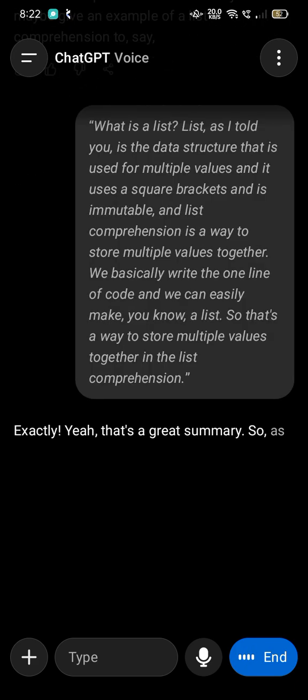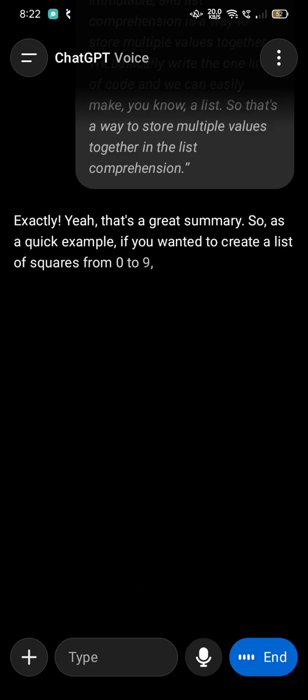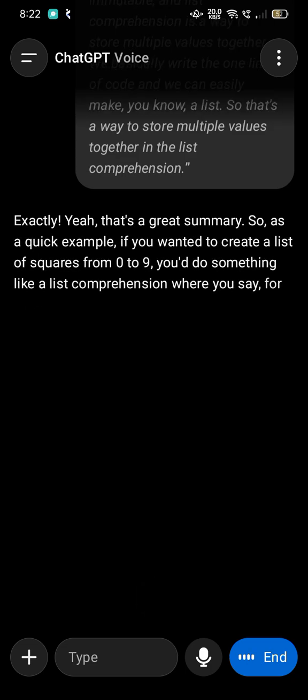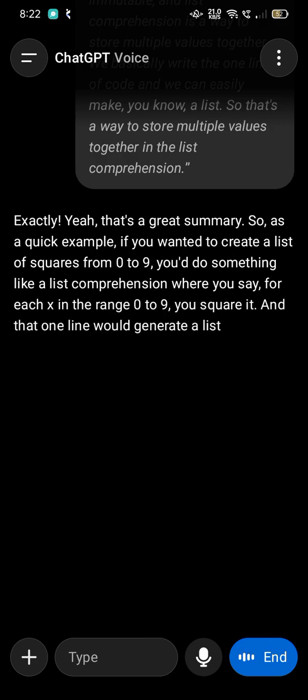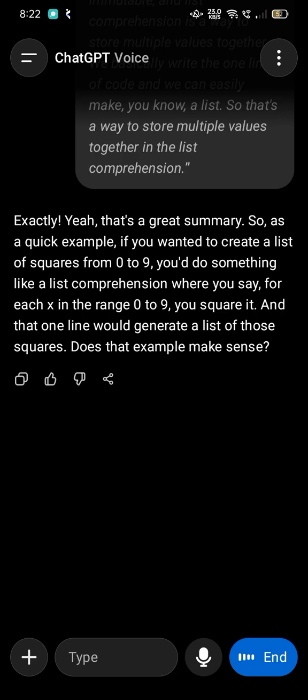Exactly. Yeah, that's a great summary. So, as a quick example, if you wanted to create a list of squares from 0 to 9, you'd do a list comprehension where you say, for each x in the range 0 to 9, you square it. And that one line would generate a list of those squares. Does that example make sense? Now you can ask another question of Python.